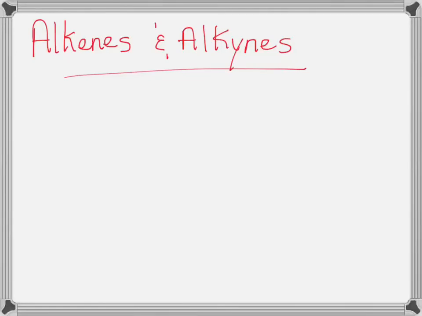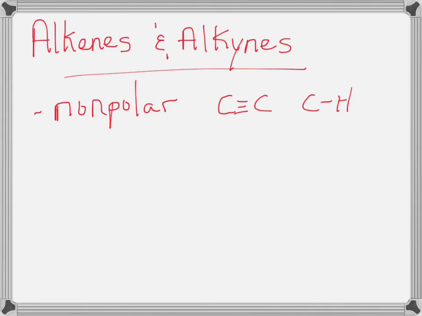So let's take a look at some properties of alkenes and alkynes. And what you're going to see here is that they're pretty much the same as alkanes. The first thing is that because they have only hydrogen and carbon in the molecules, they are nonpolar. If you look at them, they either have carbon-carbon bonds or carbon-hydrogen bonds and nothing else. Yes, some of those carbon-carbon bonds are double or triple bonded, but it's still a carbon-carbon bond any way you look at it. So they're all nonpolar because every bond in the molecule is nonpolar.